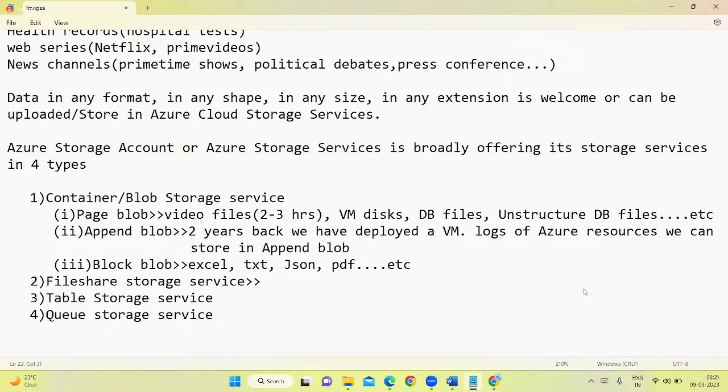Raw file data is something like, it has all uppercase, lowercase, special characters, numerics. But when you're seeing the data, you are not able to understand anything. Like that kind of files, like big data, Hadoop files, big data analytics, guys, that kind of data we can store here in the file share storage services.